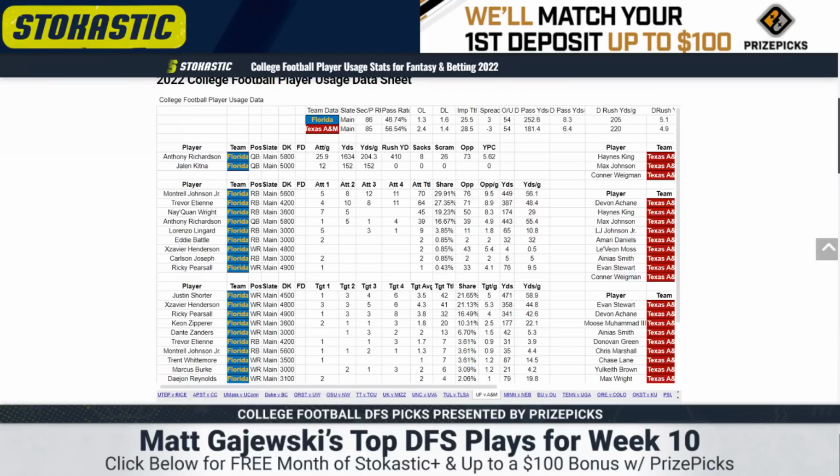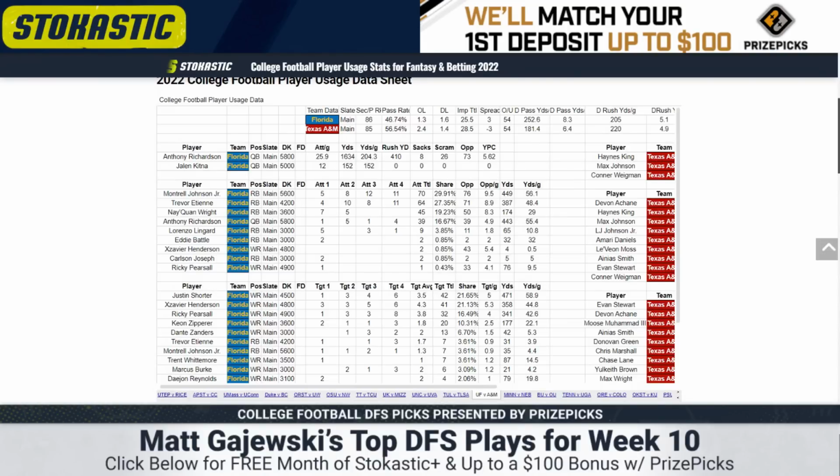Anthony Richardson's 5,800. I like him as a play. I just have questions, and it stems from health first and foremost. He got banged up in their most recent game early, played through it. He's had 11 designed rush attempts in the last 4 games. That's not going to cut it. If it's injury or just their coach being a moron, I don't know. All I know is it's not going to cut it for DFS.